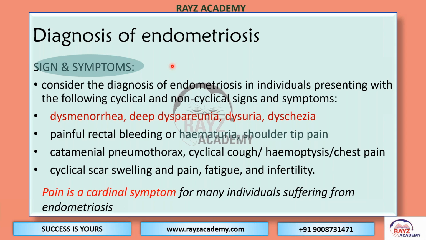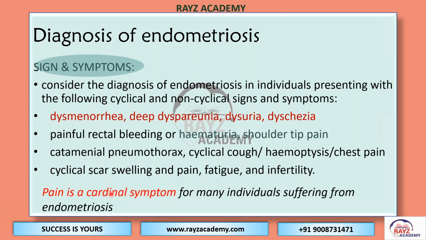The signs and symptoms are dysmenorrhea, deep dyspareunia, dysuria, dyschezia, and the cyclical symptoms of extrapelvic endometriosis as well: catamenial pneumothorax, cyclical cough, hemoptysis, chest pain, cyclical scar swelling and pain, cyclical fatigue, and infertility. Among these, pain is the cardinal symptom, which is the most commonly found.